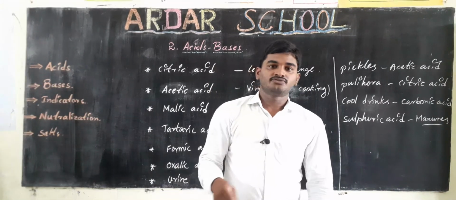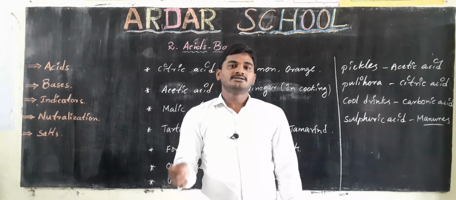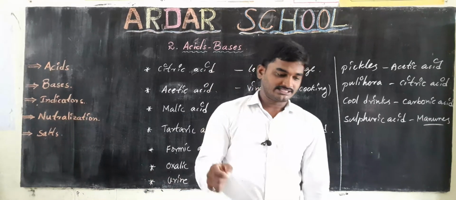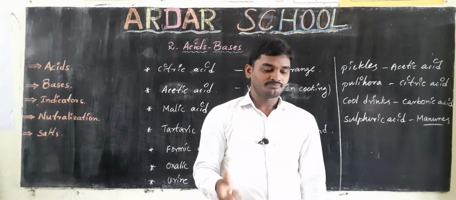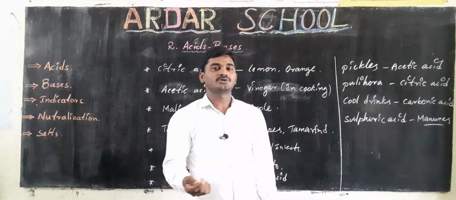And also in medicines. For our health we use different medicines, and to make these medicines there is also an acid used, hydrochloric acid.